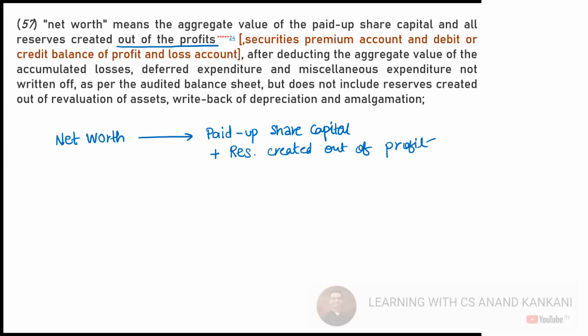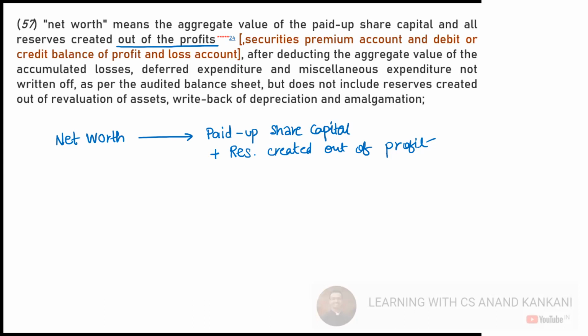You know, profits are of two types. CA Foundation accounts, capital and revenue chapter, you all must have studied. The profits are of two types: capital profit and revenue profit. Yes or no? So which type of profit are we discussing here? Capital or revenue? Dhaval, where is it written revenue?